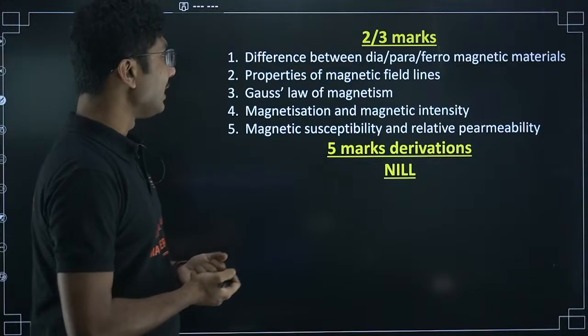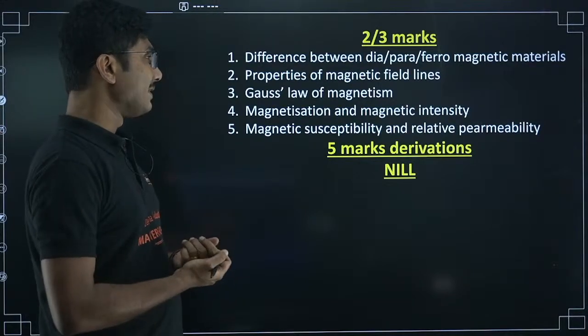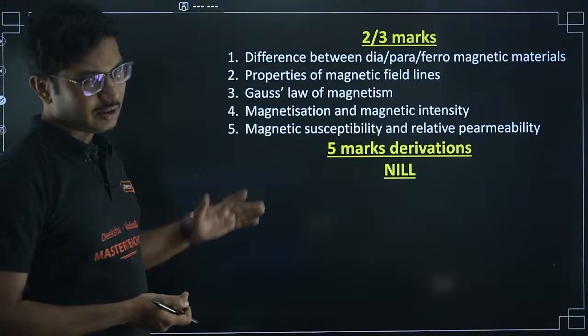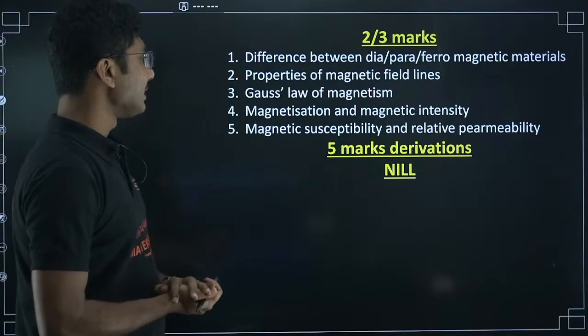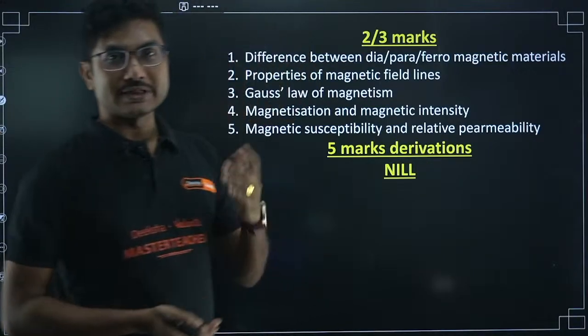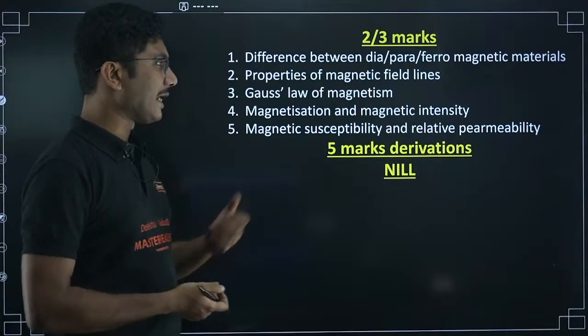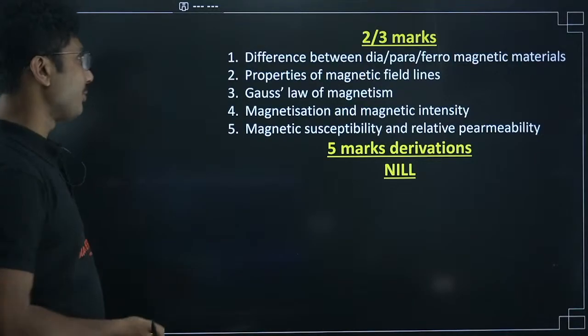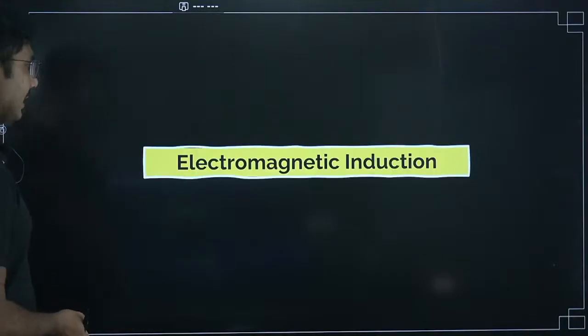Properties of magnetic field lines, Gauss's law of magnetism, very important question. Magnetization and magnetic intensity, sometimes it might come. Magnetic susceptibility and relative permeability, what is the relationship between them, that is also important. No 5 mark questions will come from this chapter, no numericals again.